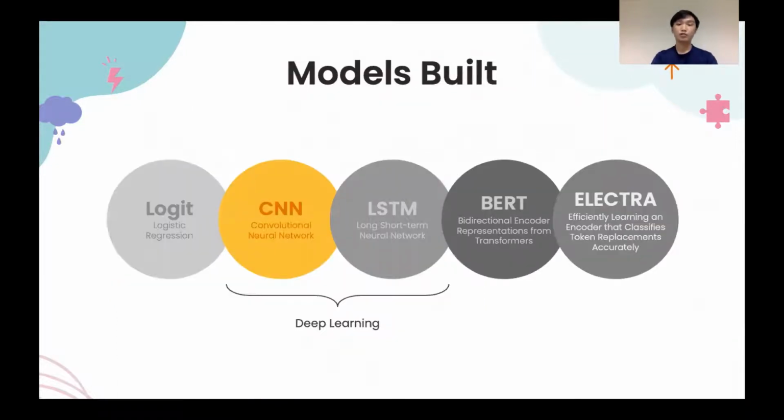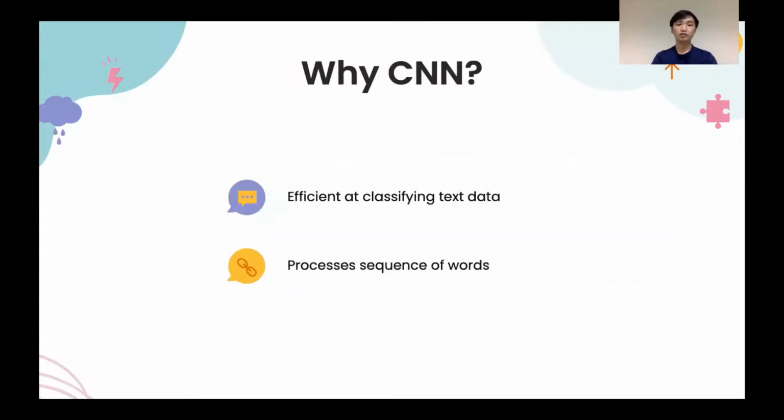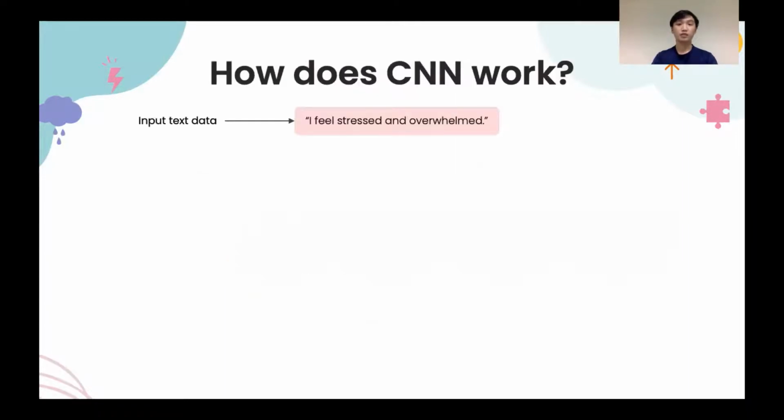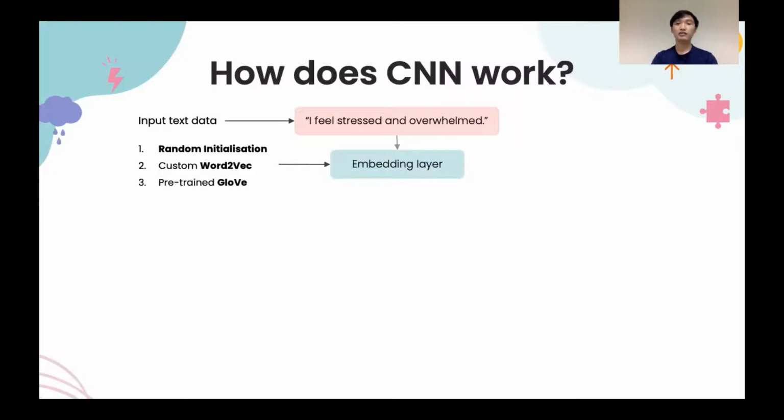After the Logit model, we venture into deep learning models, and one of which is CNN. We have chosen to build a CNN model as it has been proposed as an efficient way to classify text data and is capable of processing sequence of words in text. Similar to our Logit model, our text data is represented as a vector before passing it in as an input to the CNN model. This vector goes through an embedding layer that represents word vectors in a semantically designed space.